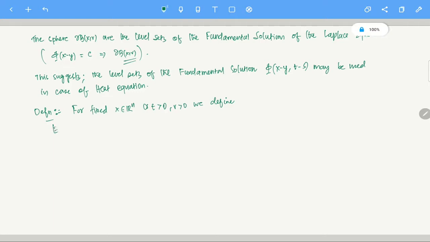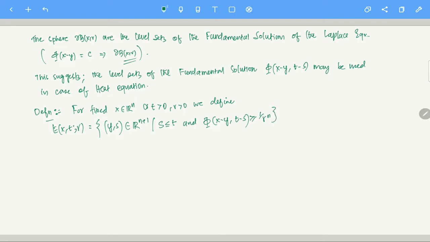We define E of x, t, r. This is defined as the set of all those y and s in R^(n+1) such that s is less than or equal to t and capital phi of x minus y, t minus s is greater than or equal to 1 over r to the power n.